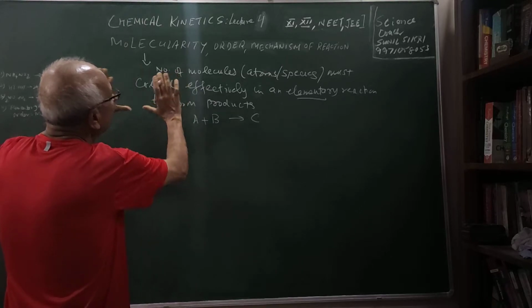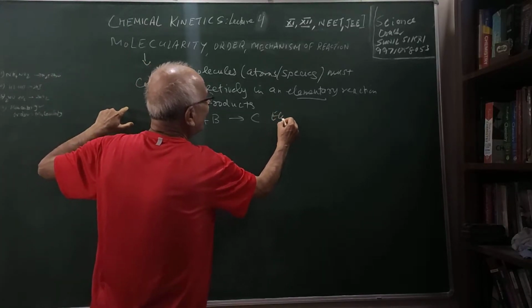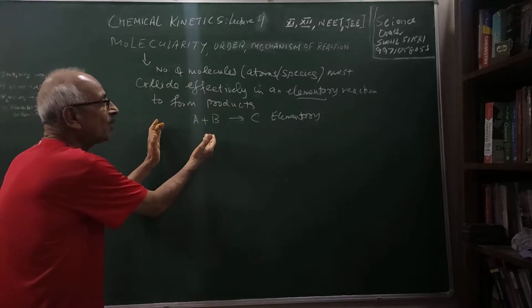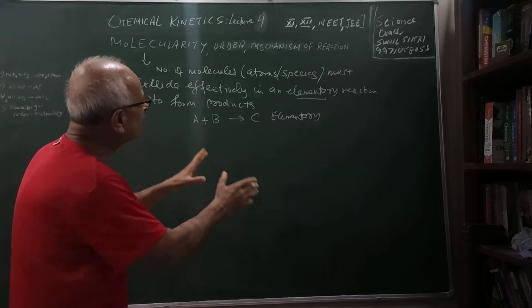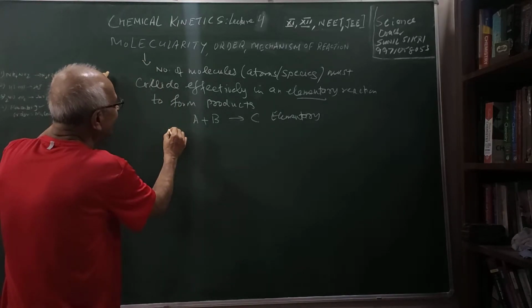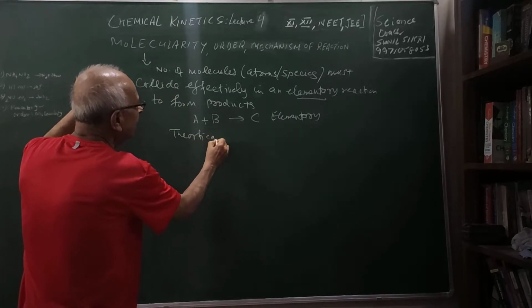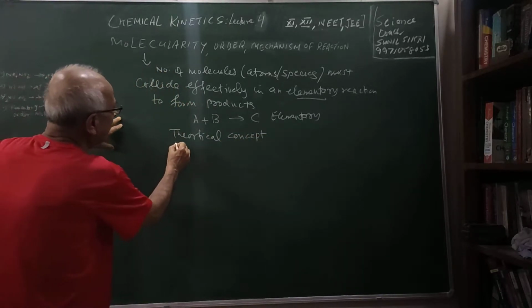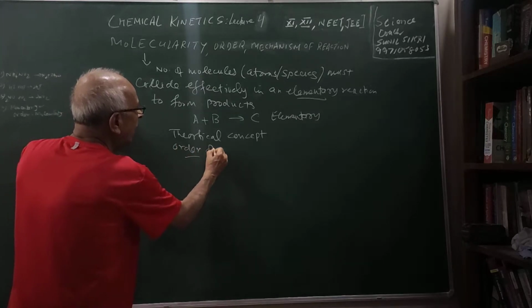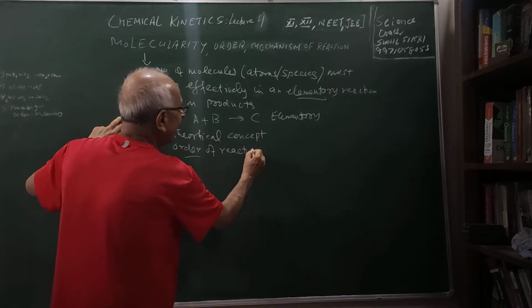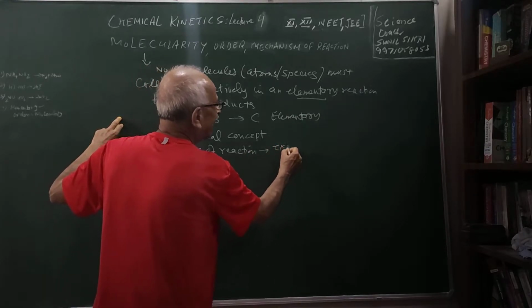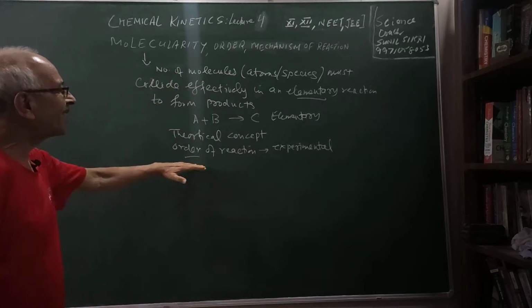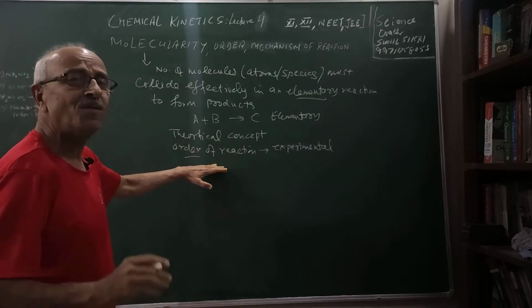Here I am saying simple thing that it is an elementary reaction. The molecules collide, products are formed. And that's what we are talking about molecularity. It is a theoretical concept. Whereas when I defined the order of the reaction, we said that the order of the reaction was an experimental property. Order cannot be determined unless and until we do the experiments.